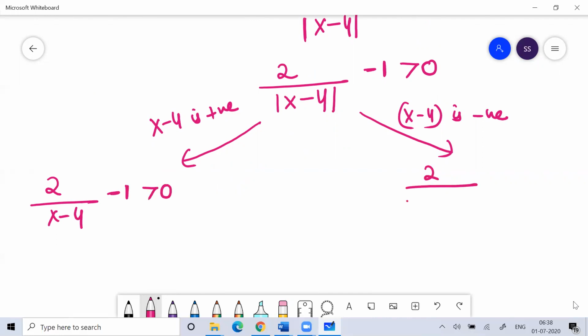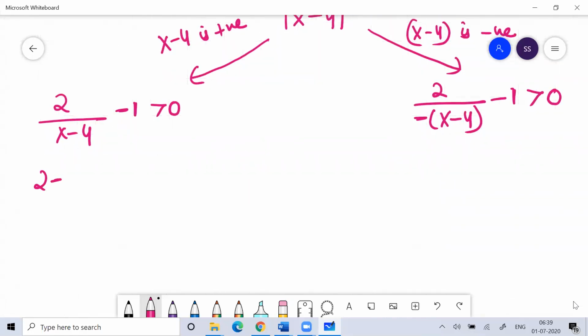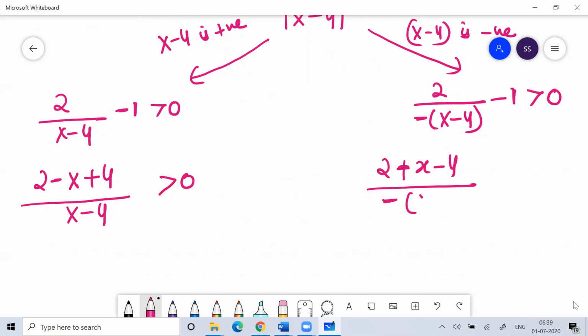Here it is 2 by minus of x minus 4 minus 1 is greater than 0. Now I'll take LCM. So 2 minus x plus 4 divided by x minus 4 is greater than 0, and here x minus 4 by minus of x minus 4 is greater than 0.